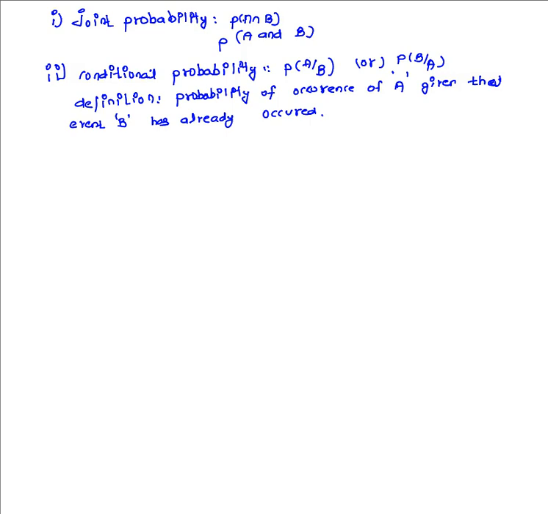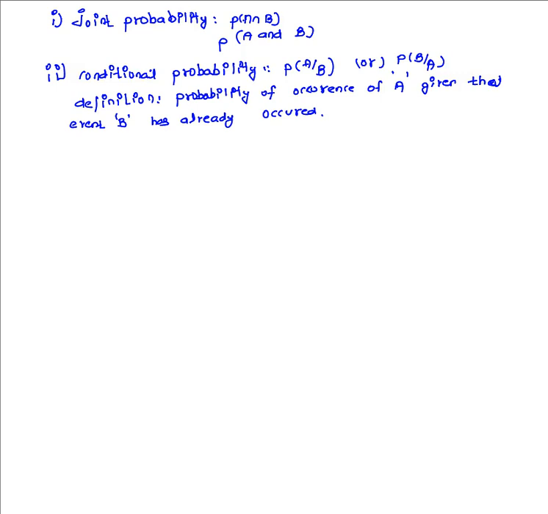Now let us express the conditional probability P of A by B, or P of B by A, in terms of joint probability. This expression of conditional probability in terms of joint probability will be useful for us in further analysis of probability concepts, which will be used in communication systems.